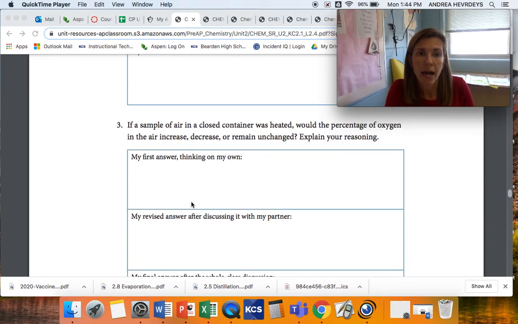Number 3, if a sample of air in a closed container was heated, would the percent of oxygen in the air increase, decrease, or remain unchanged? And explain. Well, because it's in a sealed container, the percentage of oxygen cannot increase or decrease unless there is a hole in your container or you are adding more air into that container. So this would have to remain unchanged in that container because it's sealed.